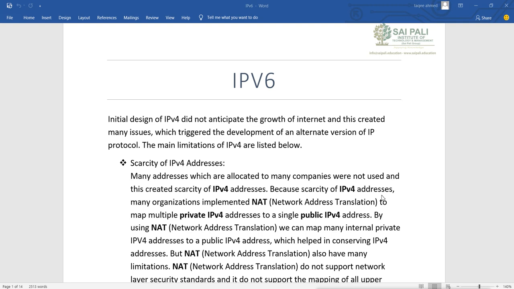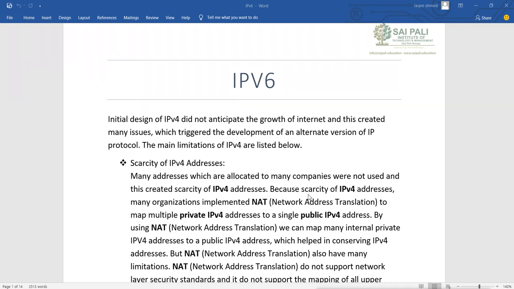So now almost all IPv4 addresses are finished. That is the scarcity of IPv4 addresses. Many addresses which were allocated to many companies were not used, and this created the scarcity. In early days, they gave some ranges to some organizations and companies. They are not utilizing the whole range, but they are keeping it for themselves, and because of that, others do not get IPv4 addresses.